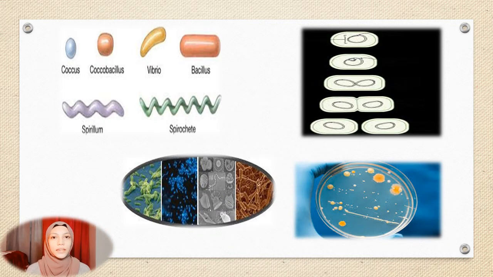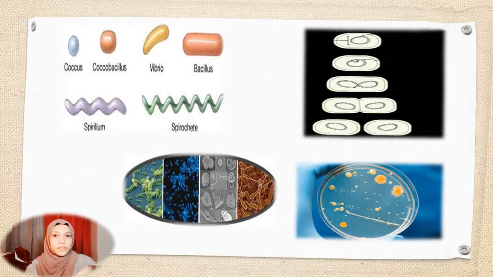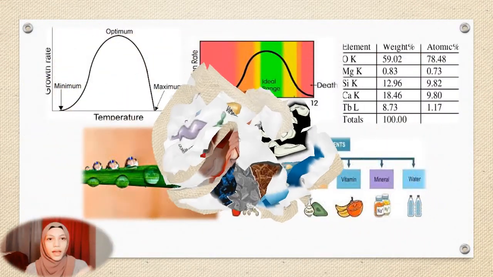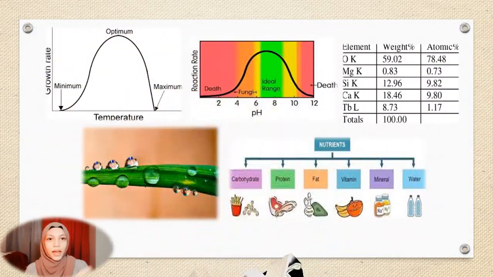The characteristics of microorganisms include their appearance, shape, size, reproduction method, nutrient and habitat. There are 5 physical factors that affect the growth of microorganisms, such as temperature, pH value, humidity, element presence, and nutrient.